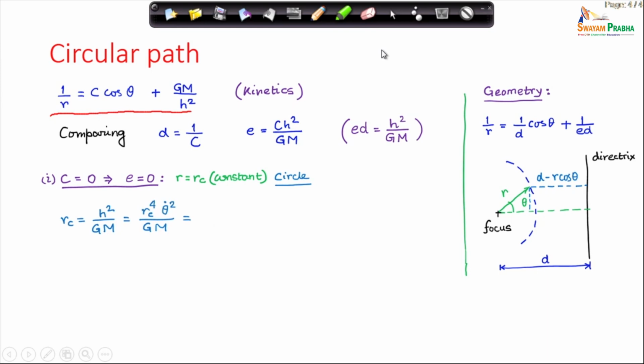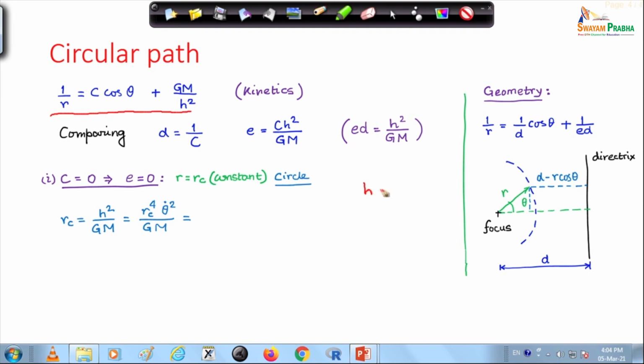And we know that h is r c square theta dot, the radius of the circle square into theta dot. Therefore, h square is r c to the power 4 theta dot square by g m.